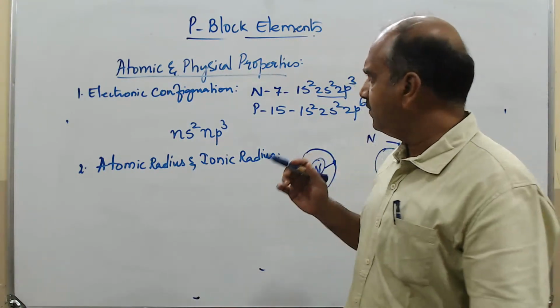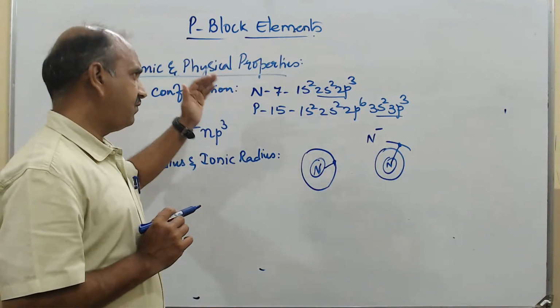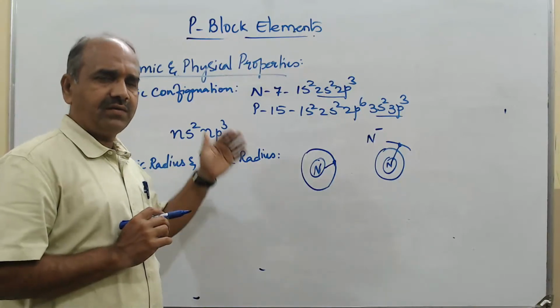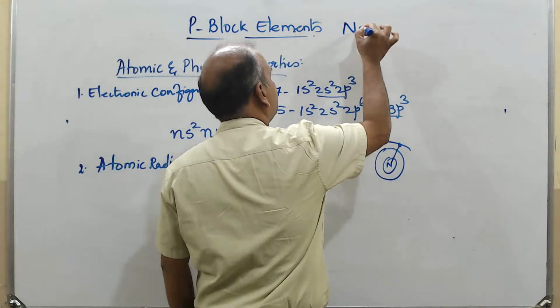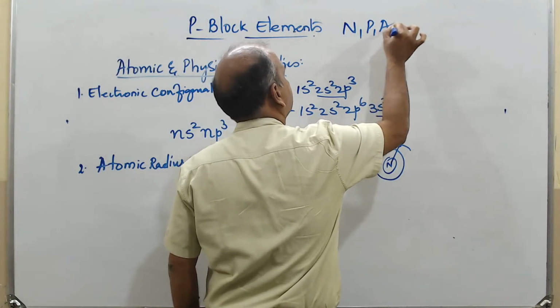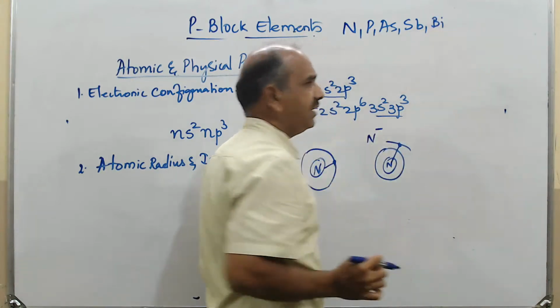Now here, as we come down the group: nitrogen, phosphorus, arsenic, antimony, and bismuth. These five elements we are learning now.